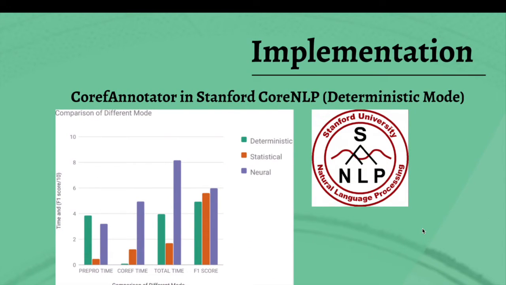We utilize Stanford CoreNLP Coref annotator for coref analysis. Here are some different modes of resolutions, which are deterministic, statistical, and neural. Each model has its own pros and cons. Out of the consideration of tons of coref analyses per article, we choose deterministic mode to achieve a balance between good performance and small amount of running time.